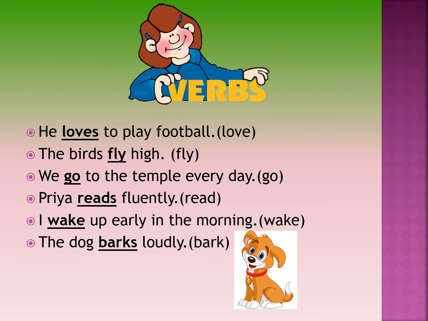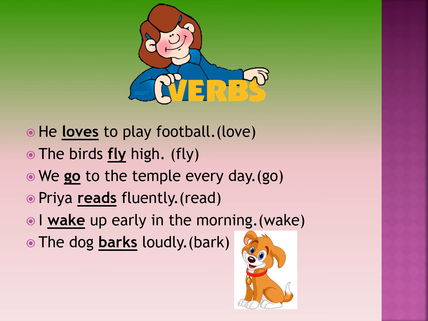Priya reads fluently. Priya is one person, a singular noun. So we have added S to the verb. I wake up early in the morning. Now if you remember, I told you about two exceptions, I and you. And with I and you, we do not add S to the verb. So we have taken the verb as it is. And last but not the least, the dog barks loudly. So here we are talking about a singular noun. So we have added S to the verb.